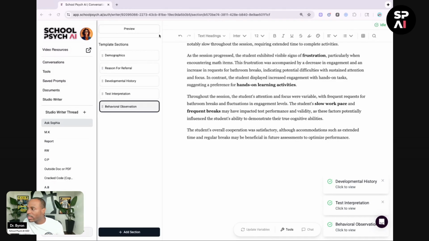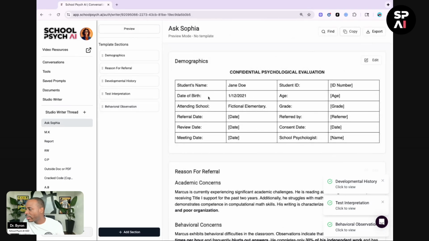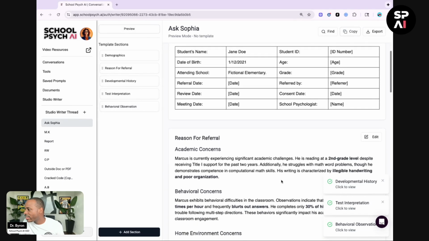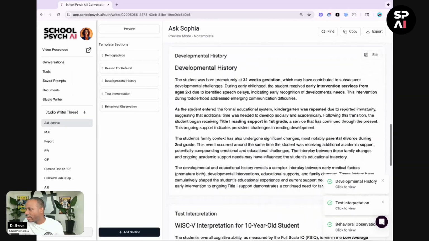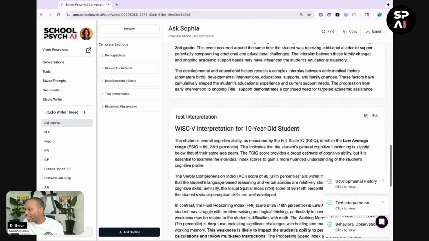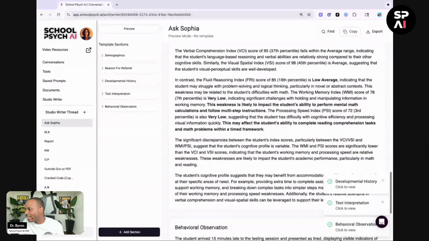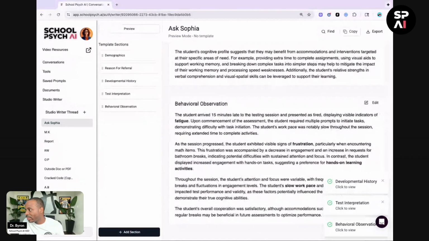Well, now let's say that you add in all the sections that you like, click preview, and look at that, right? You're starting to get the basic foundational elements of a psych eval. Like, how phenomenal is that? Just talking to Sophia. You can copy this, you can export.